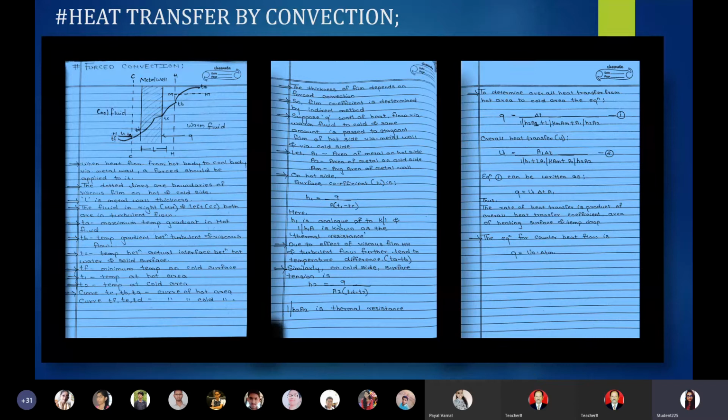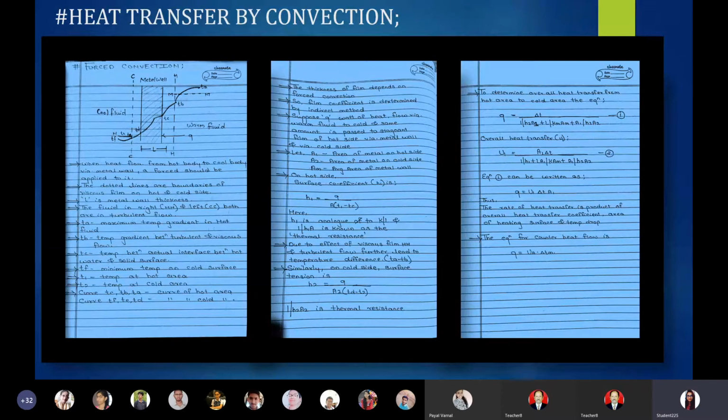Now the fifth point is saying that here H1 is analogous to K by L and thermal resistance, which is 1 by H1A. Due to the effect of the viscous film and turbulent flow, there is a further temperature difference, which is shown in the form of Ta minus Tb.